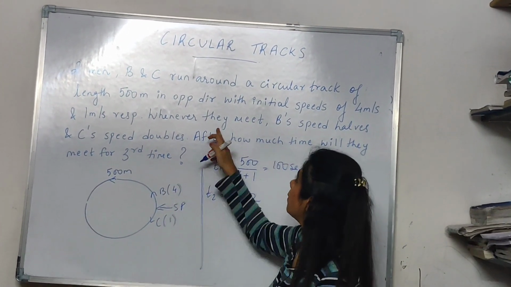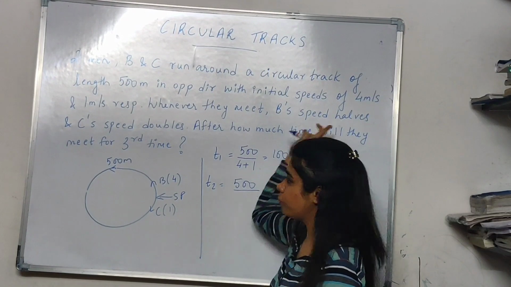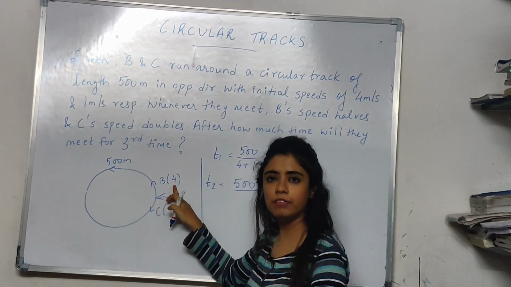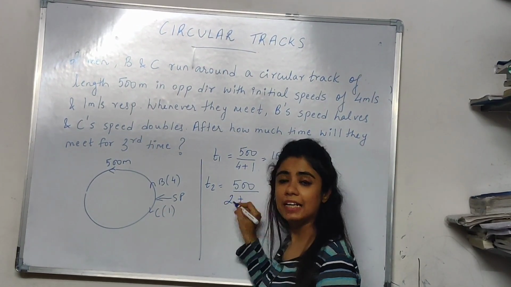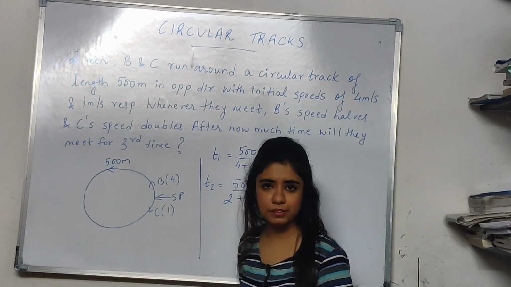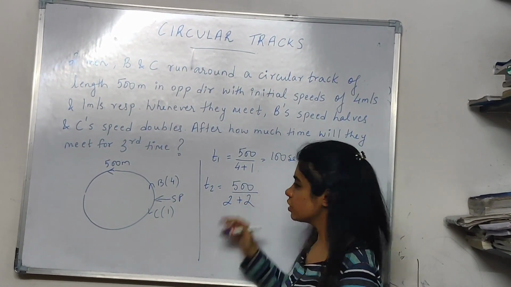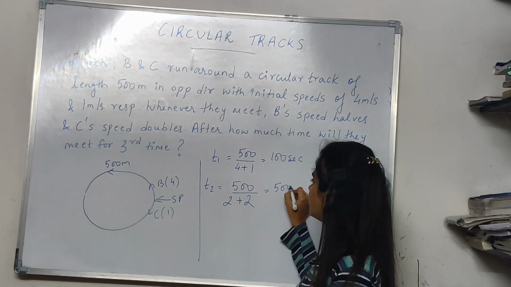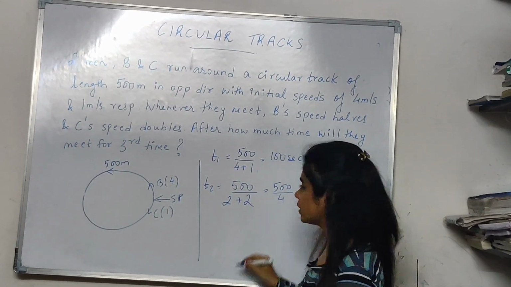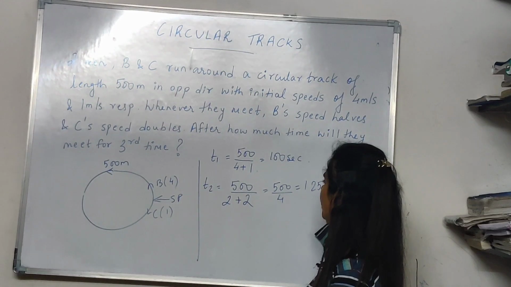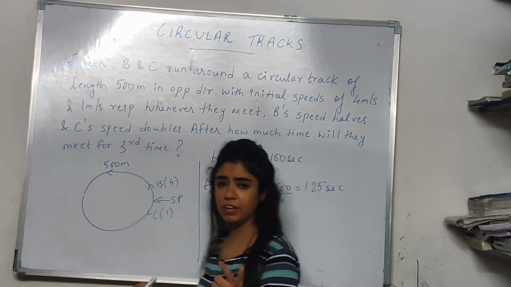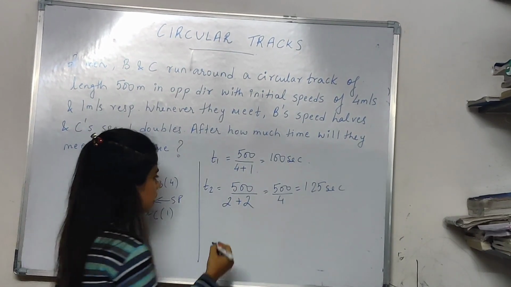Whenever they meet, B's speed halves. So B's speed was 4 earlier, now it will become 2. And C's speed doubles. So C's speed was 1, it will become 2. So this is nothing but 500 upon 4, which is nothing but 125 seconds. So after 125 seconds, they meet for the second time.